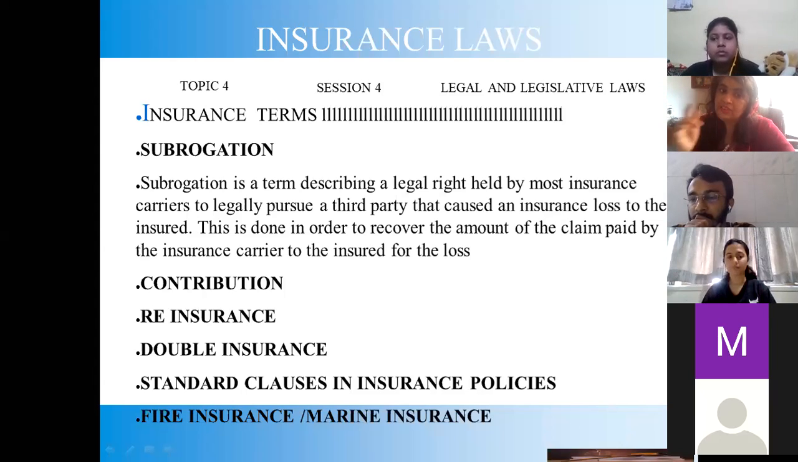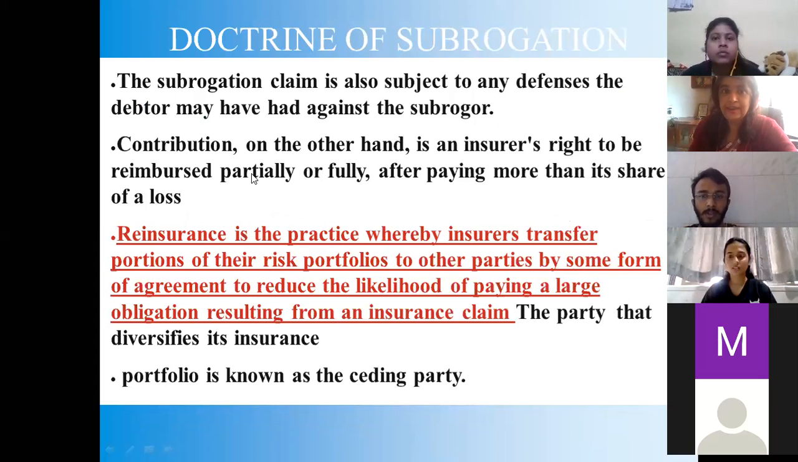The first is the contribution, reinsurance, double insurance, standard clauses in insurance policies, and fire insurance and marine insurance. I think so. There's a guy who is doing insurance, Shetty or Kundar? Nishant Kundar is not there in the class. Along with Janisha, he will be handling insurance. Okay, now Janisha, we both will finish it off. Next slide, please.